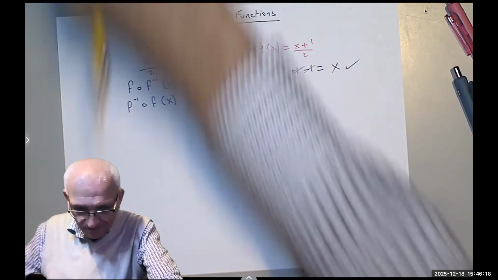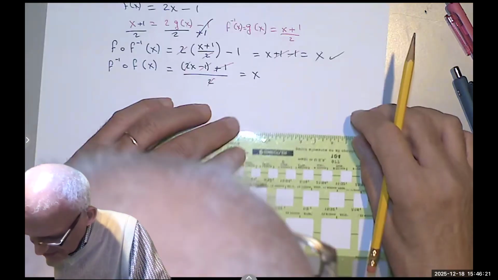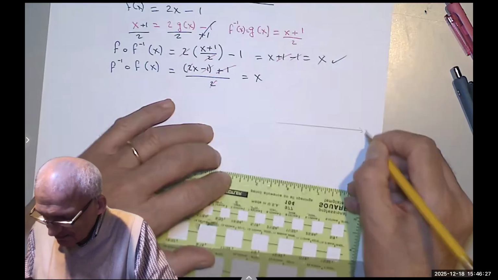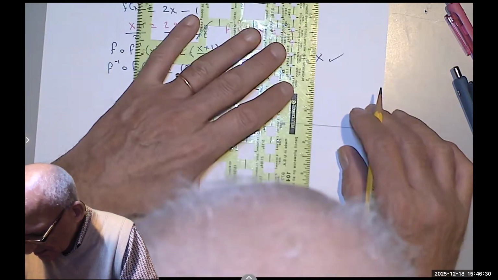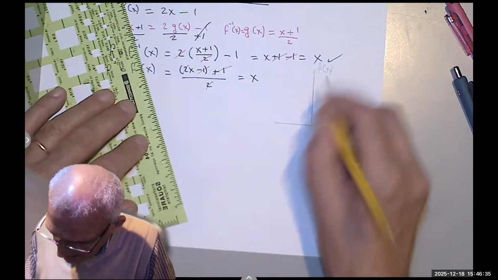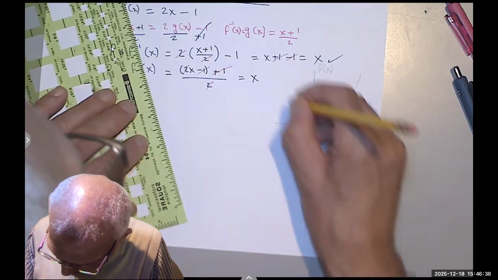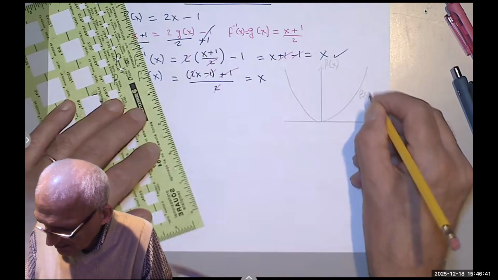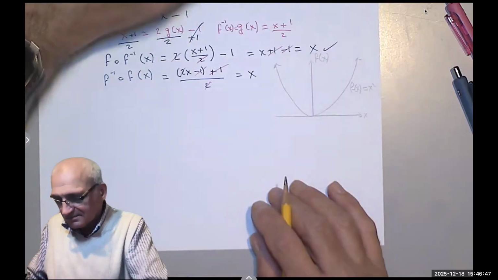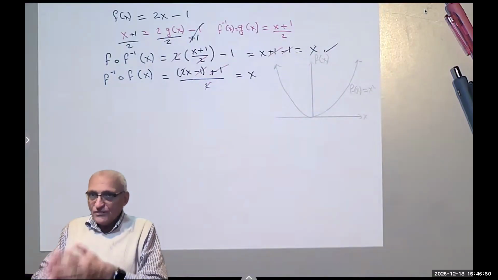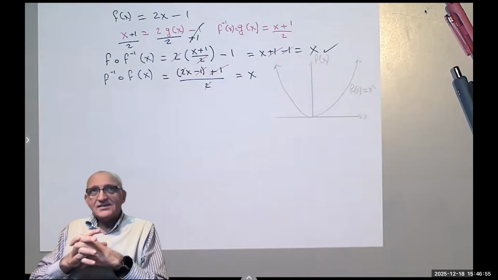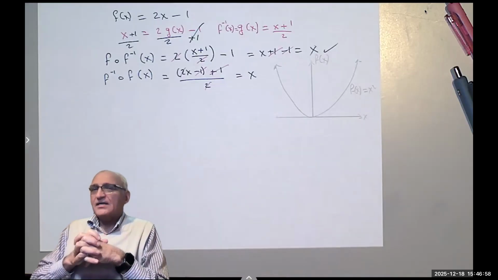And I say, suppose you have a function, f of x equals x squared. How do you find its inverse? You say, oh, root x. Not exactly. Why? Think about it.